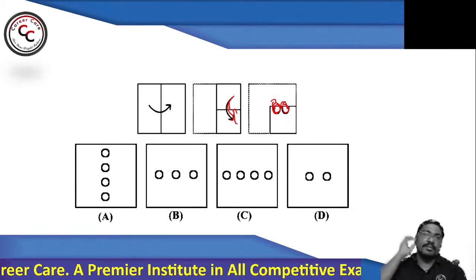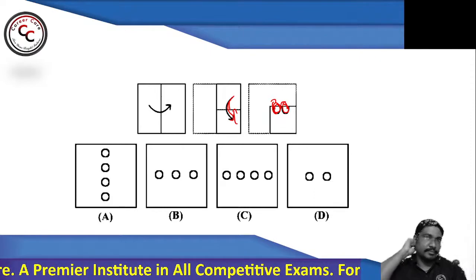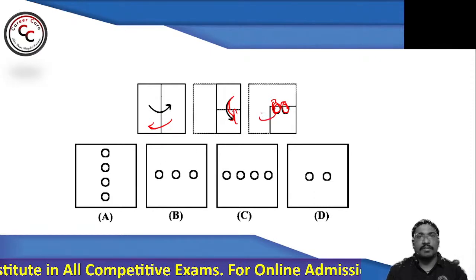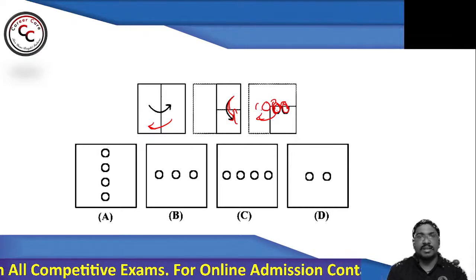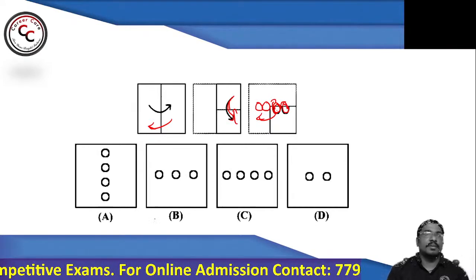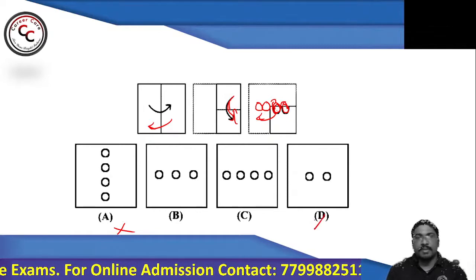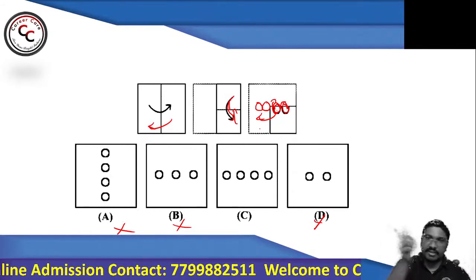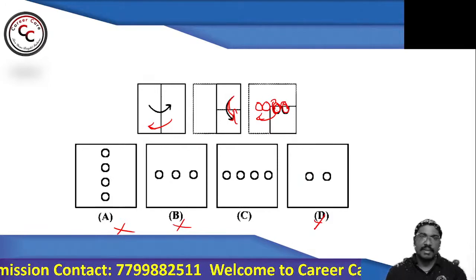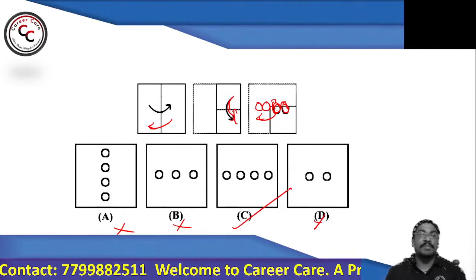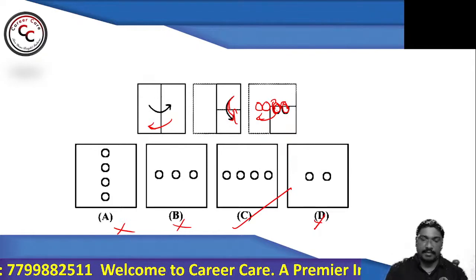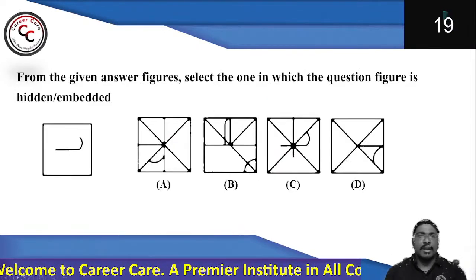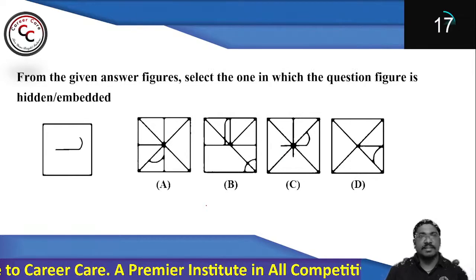Now the paper is unfolded into half, and then we fold from this side. If I fold from this side, the same two circles will come here as well. So you can ignore option A, option D, option B, as there are two circles whenever it is opened again. So here the answer will be option number C. Right? Yeah. Now go for the last question of today's session.